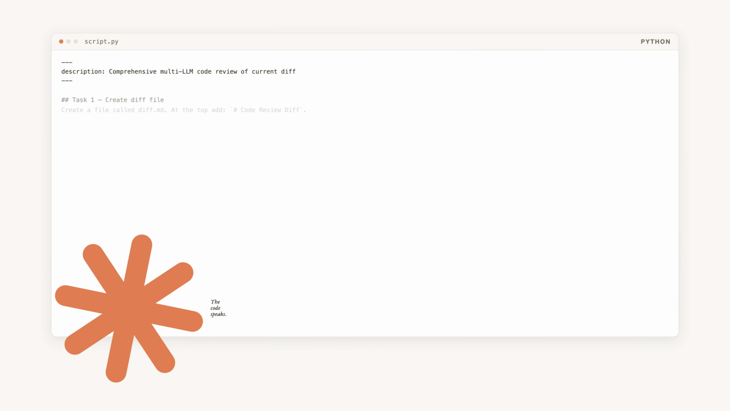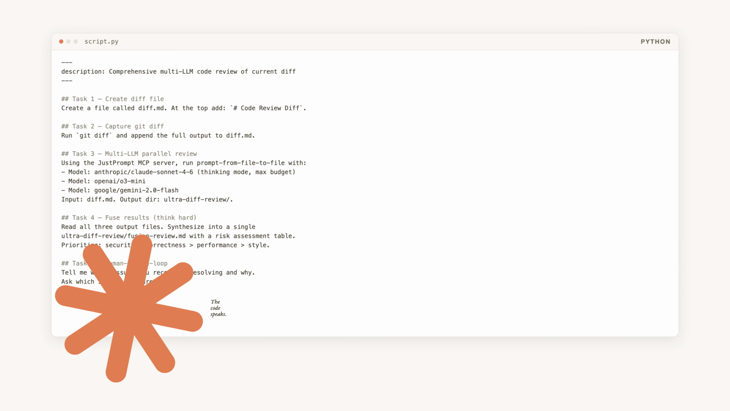The ultradiff review command shows the ceiling. Five tasks in one markdown file. Create a diff, run git diff and append it. Kick off 3 frontier models in parallel via an MCP server. Have Claude synthesize the results with extended thinking and report findings to the human. This is not a prompt. This is an agentic workflow stored in a file. 10 plus tool calls, 3 model providers, 1 /command.